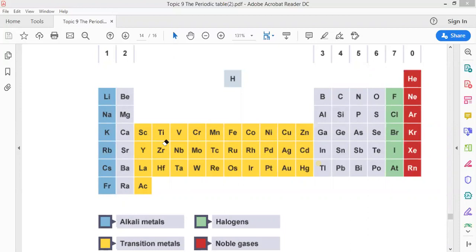Sonorous means giving a ringing sound. High density, good conductor of heat and electricity, malleable and ductile. Malleable can be shaped without cracking. Ductile can be drawn into wires.